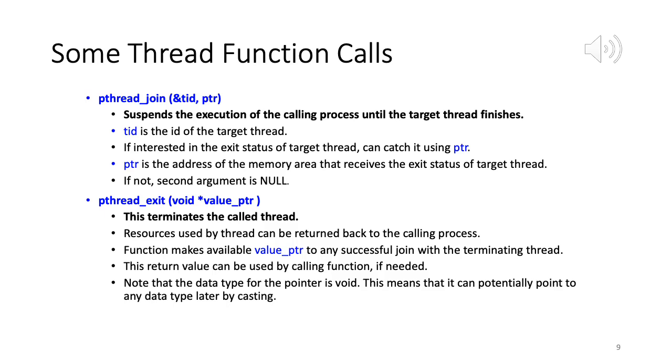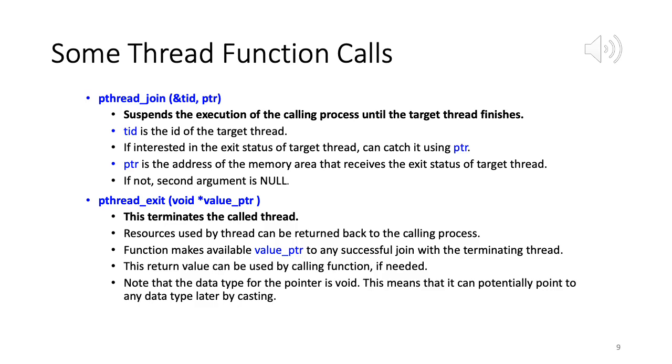So in our program, our initial process will create one thread. The thread will do the summation calculation, and while it's doing that, the calling process will be in a suspended state. Otherwise, if you don't call this, then both will continue separately.